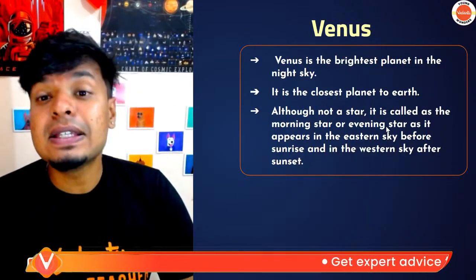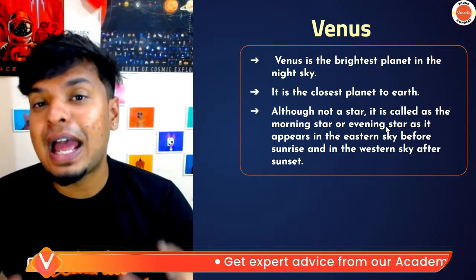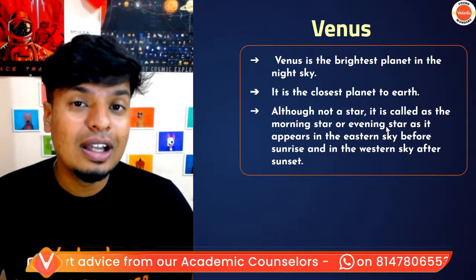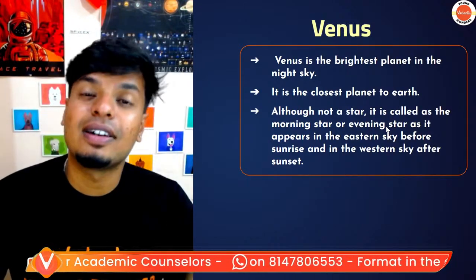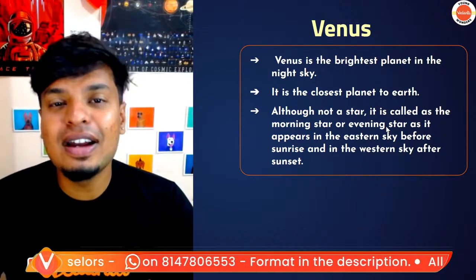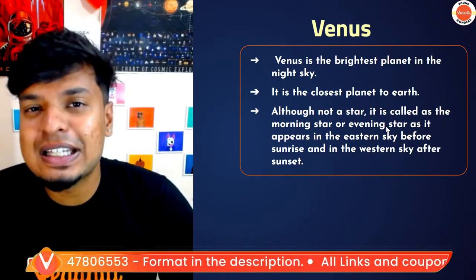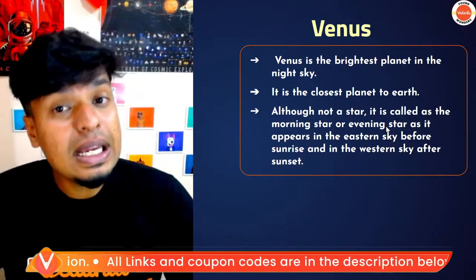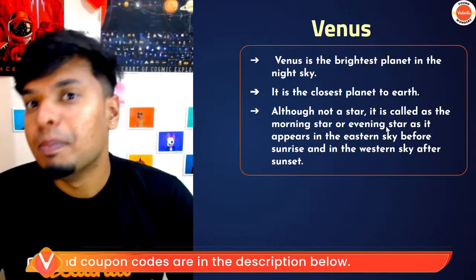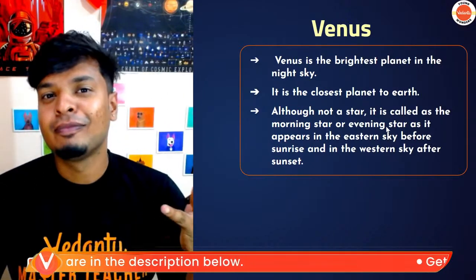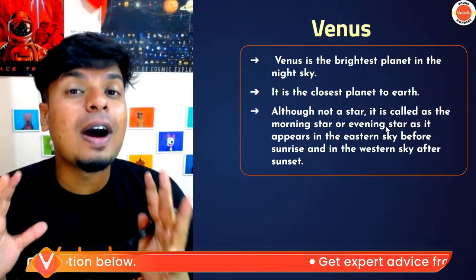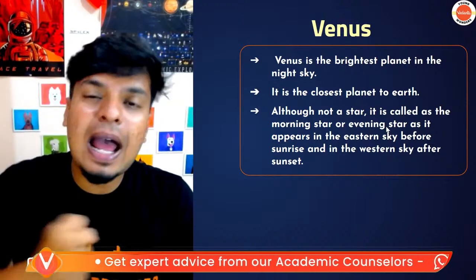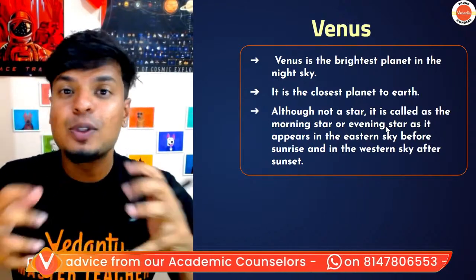Whereas Venus is the hottest and brightest planet in the solar system. It is so bright that people used to think Venus is a star. Venus is not a star, but people still call it the morning star or evening star because it appears very bright in the sky. Why is Venus the hottest planet? Venus has a lot of carbon dioxide in the atmosphere. All the sun's heat is trapped in the atmosphere and it becomes super hot.